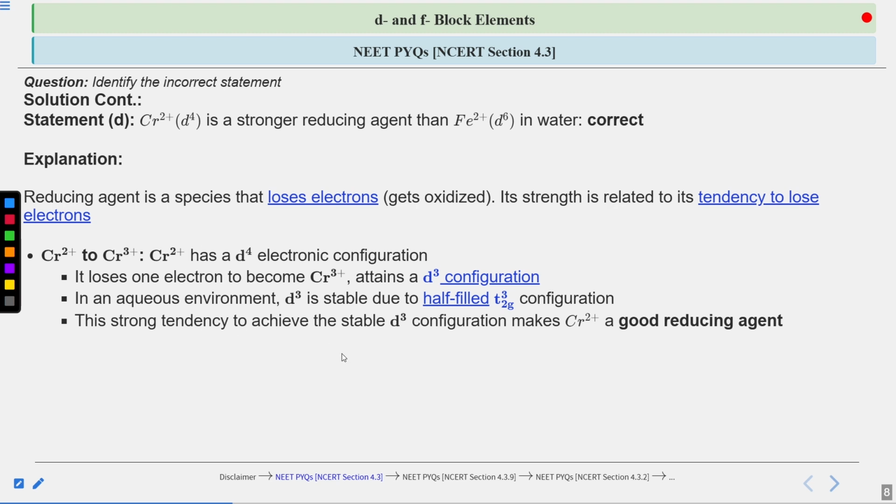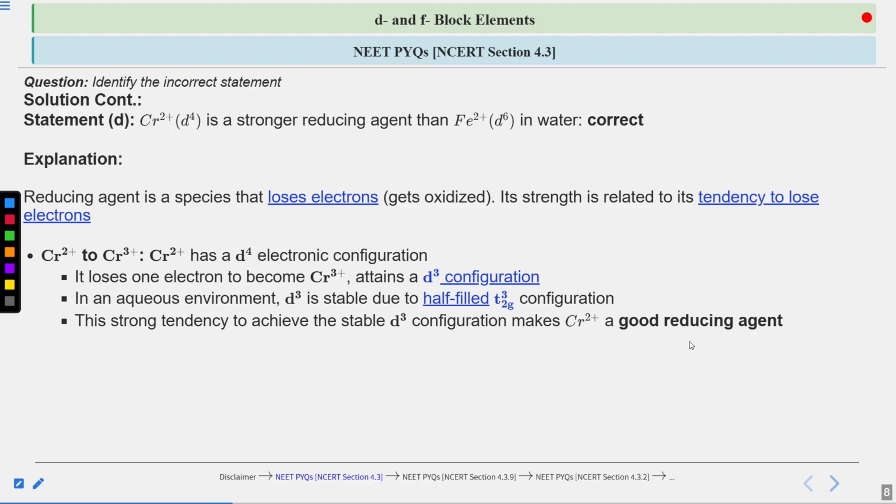So this strong tendency to achieve the stable d3 configuration from the d4 configuration of chromium 2 positive makes chromium 2 positive a good reducing agent. Okay, that's why chromium 2 positive wants to get stabilized by losing its one electron, converting to chromium 3 positive and attaining a d3 or t2g3 half-filled configuration.